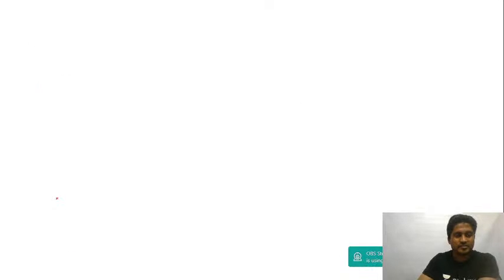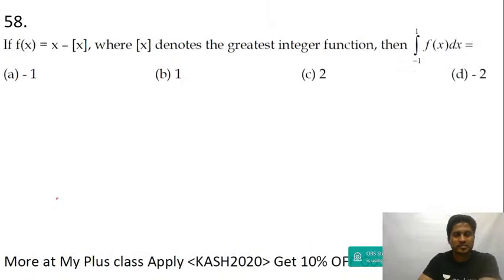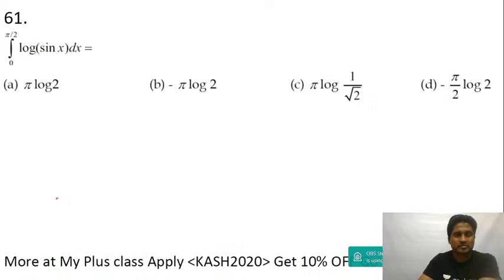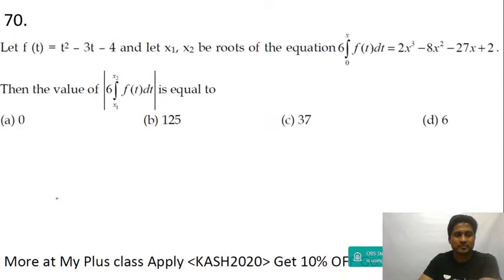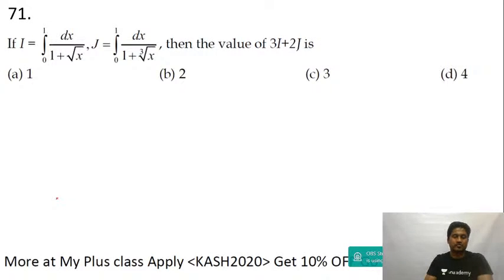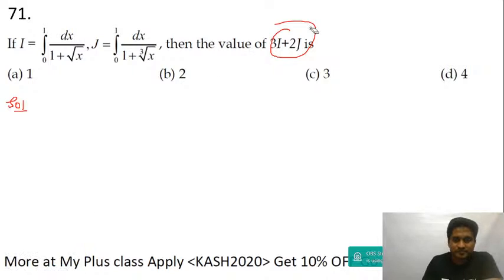All this I finished. Box x square, x minus box x, log of sin x. So we have to start from here. Alright guys, let's start. See, first let me find out the value of I and J, and then we have to find out what's the value of 3I plus 4J.